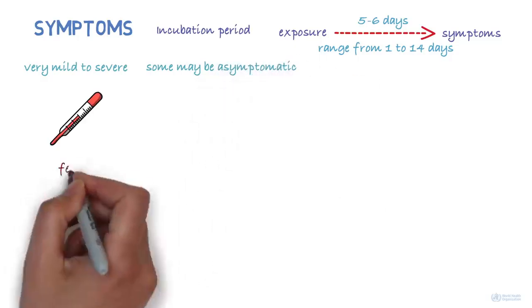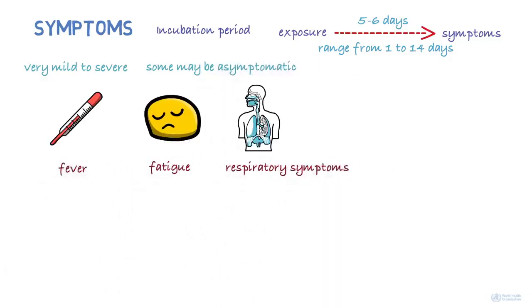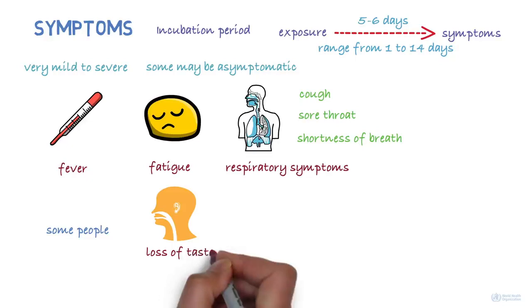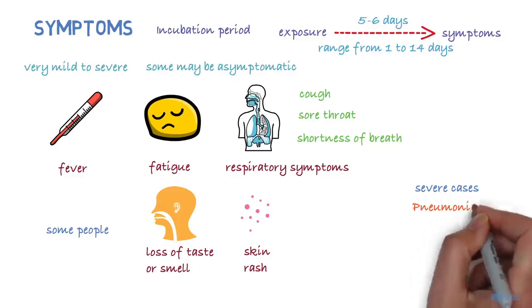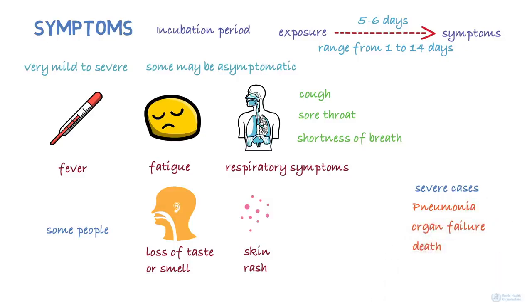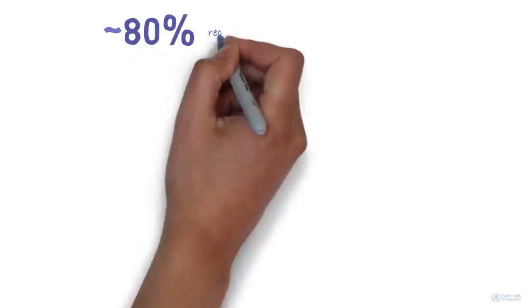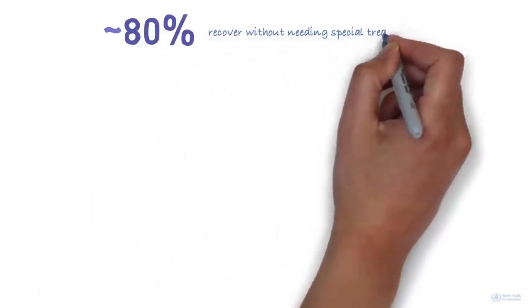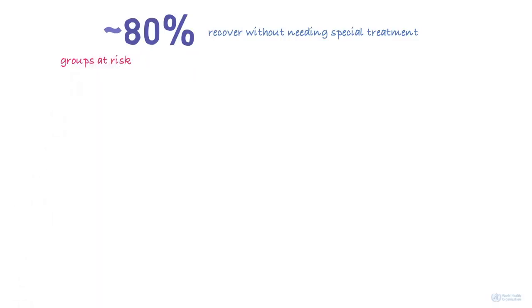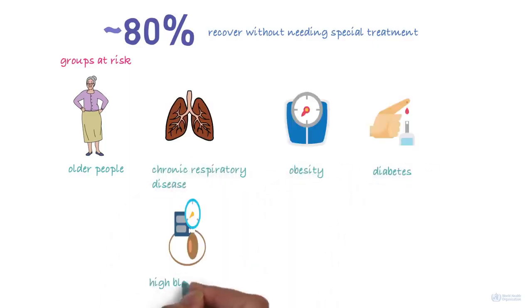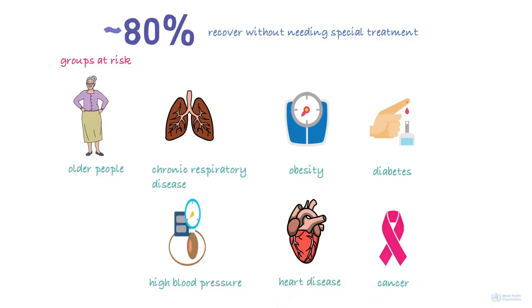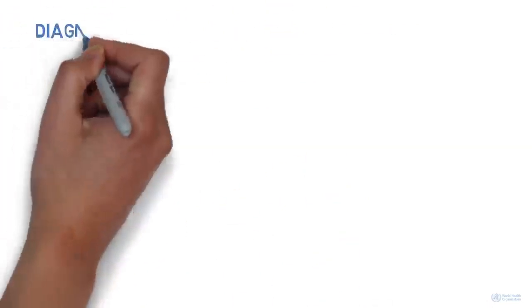Common symptoms include fever, fatigue, and respiratory symptoms such as cough, sore throat, and shortness of breath. Some people reported loss of their sense of taste or smell, and some may develop a skin rash. In more severe cases, there could be pneumonia, organ failure, and sometimes death. About 80% of cases recover from the disease without needing special treatment. But there are some people who are at risk of serious illness. They include older people or people with underlying medical problems, such as chronic respiratory disease, obesity, diabetes, high blood pressure, heart disease, or cancer.